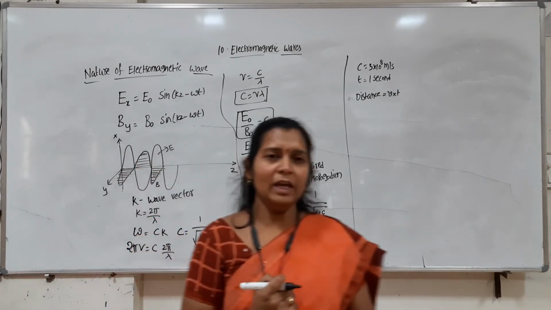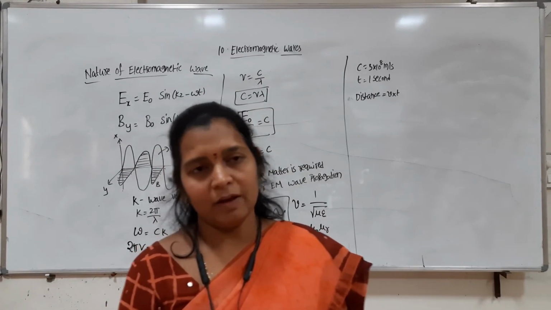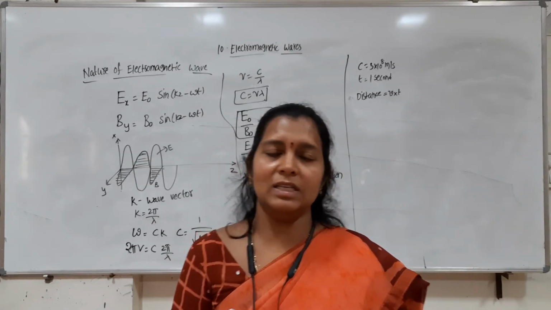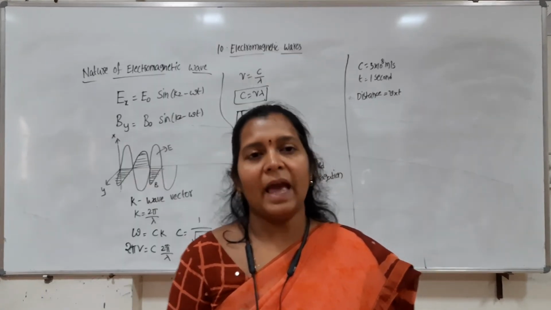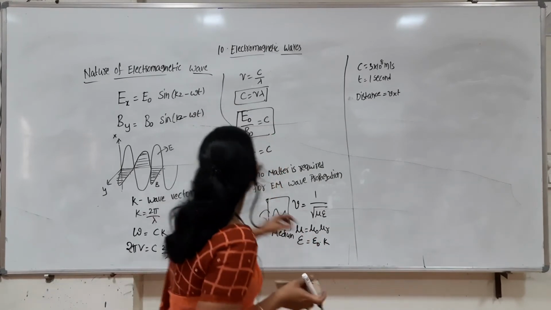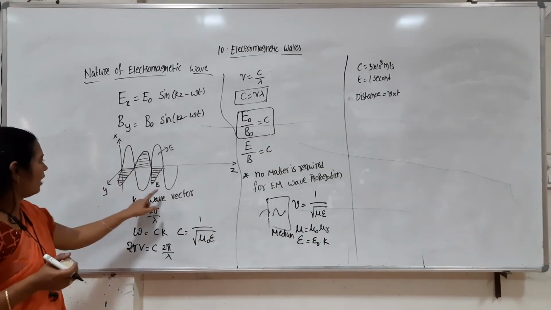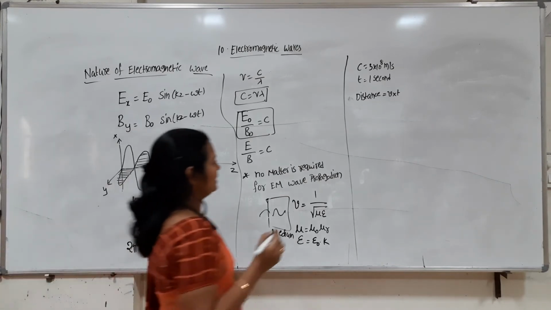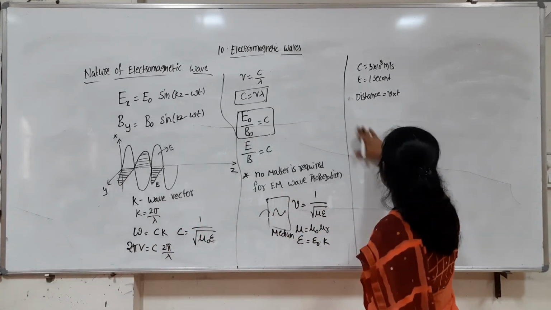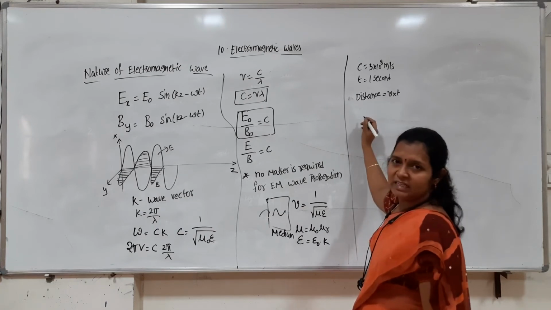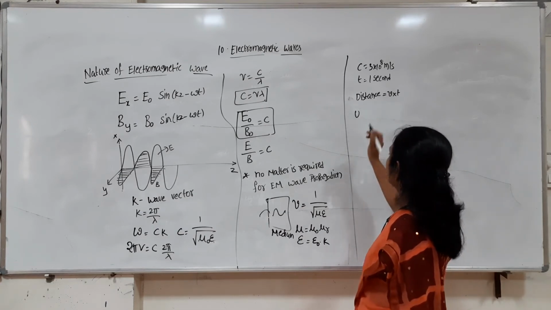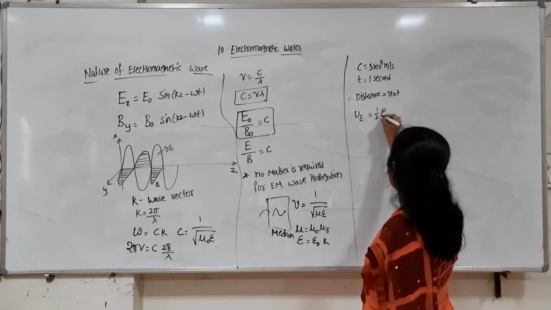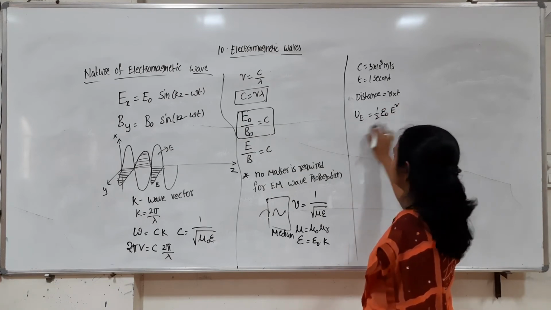Now what about the energy? Do electromagnetic waves carry energy and momentum like other waves? Yes, these electromagnetic waves also carry energy. We said that the electromagnetic wave has both electric and magnetic fields. So in that case, the electrical energy density is given by half epsilon naught E square.